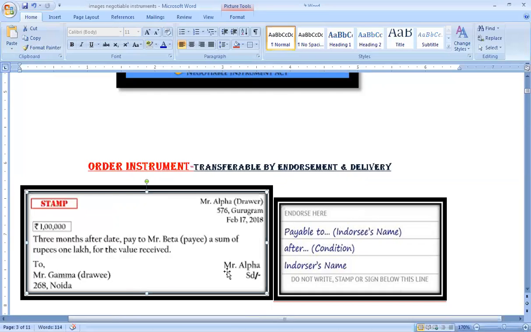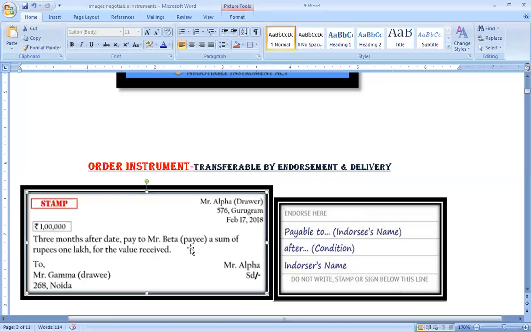Mr. Alpha will give it to the payee who is Mr. Beta. Now Mr. Beta has this instrument with him. On the due date, Mr. Beta will be recovering this amount from Mr. Gamma. But Mr. Beta need not retain that instrument with him for the 3 months period. He may transfer this instrument to anybody else to whom he has to make any payment.